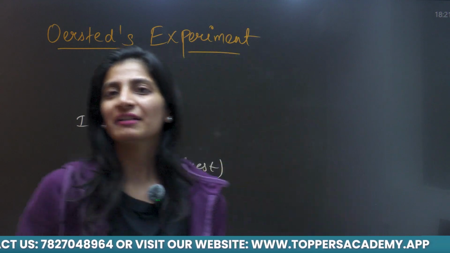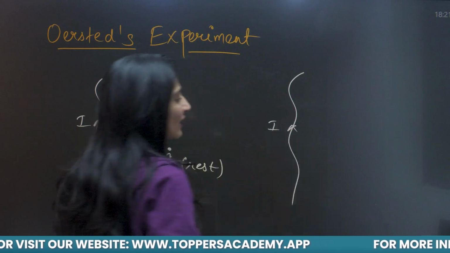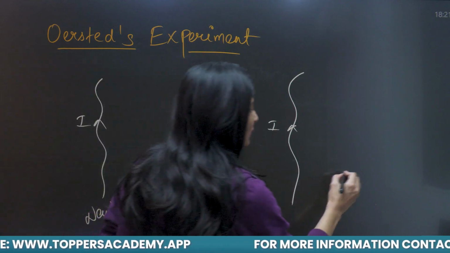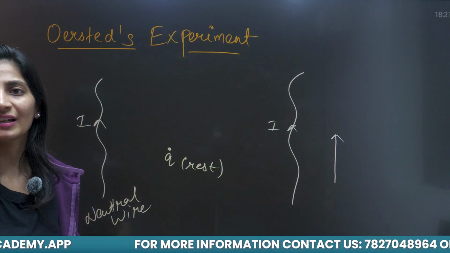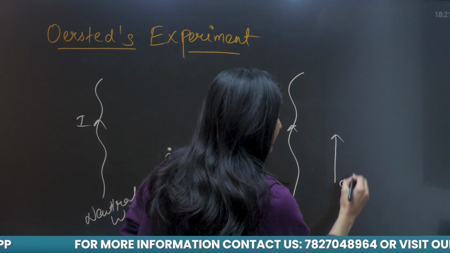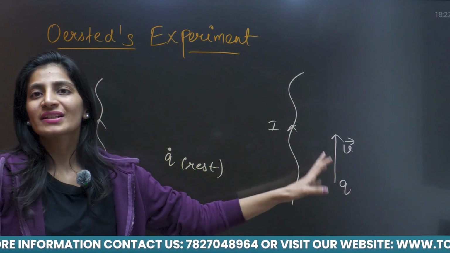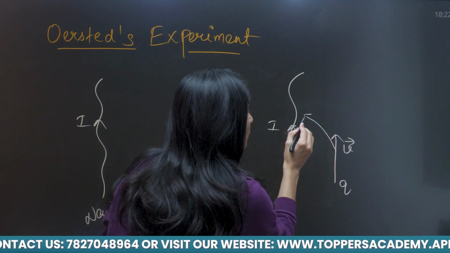What will happen if I reverse the situation? If I am taking the same wire having the same electric current I, but now I am giving some velocity to this charge, and this is moving parallel to the direction of electric current. Now this charge is having some velocity v. It will show some deflection towards the wire. It will be deflected towards the wire.